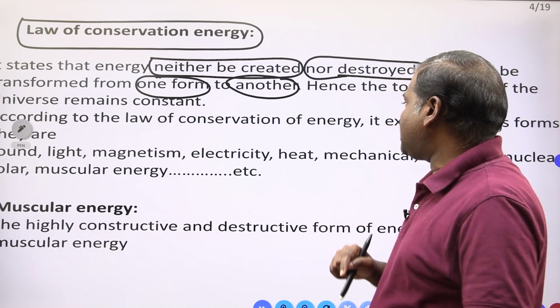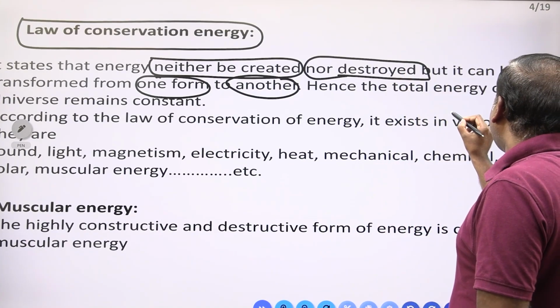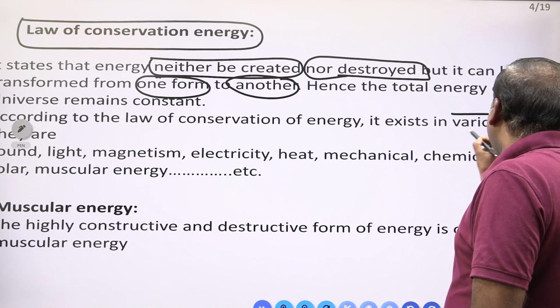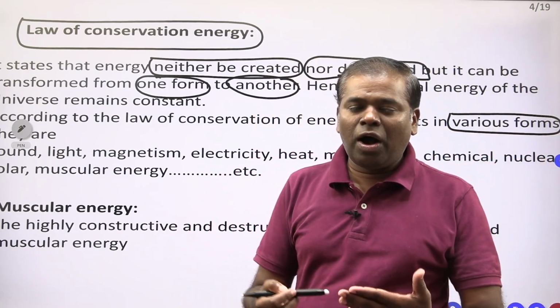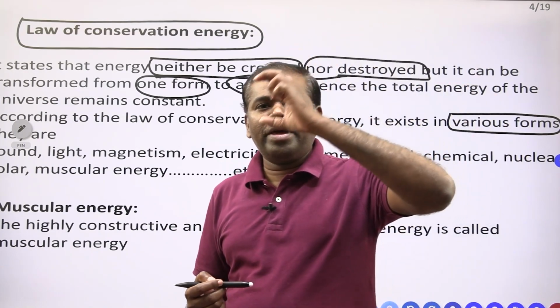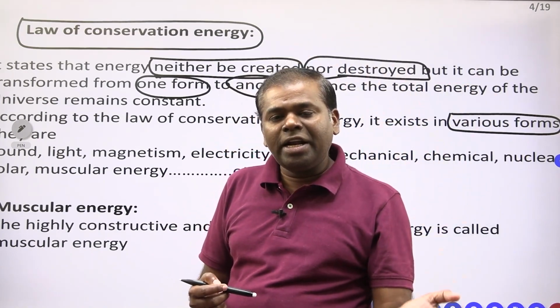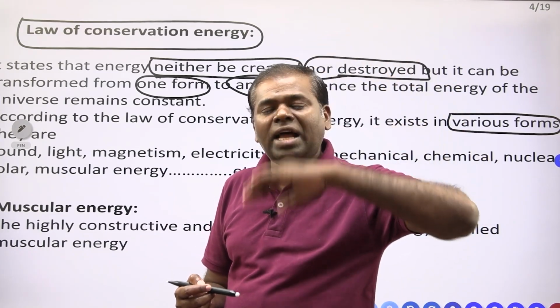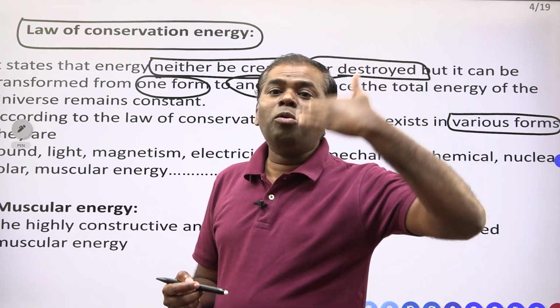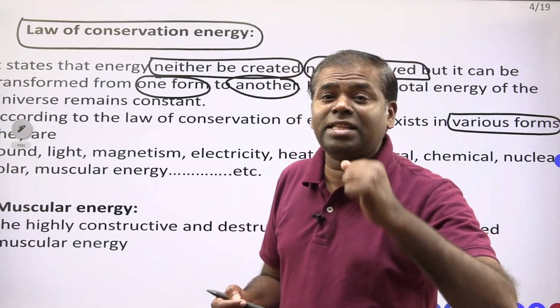According to the law of conservation of energy, energy can exist in various forms. Energy is neither created nor destroyed; it changes from one form into another form. So how many forms can exist in the universe?